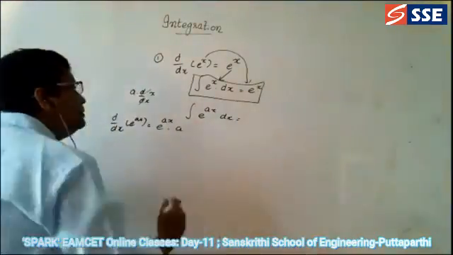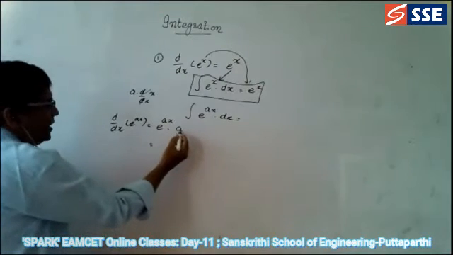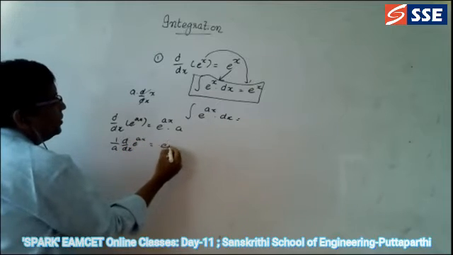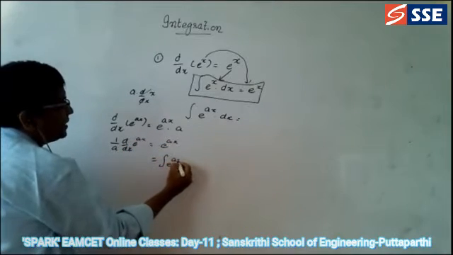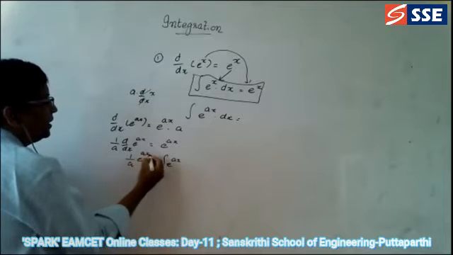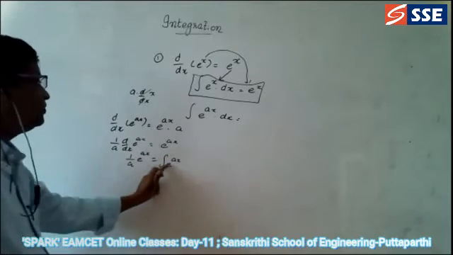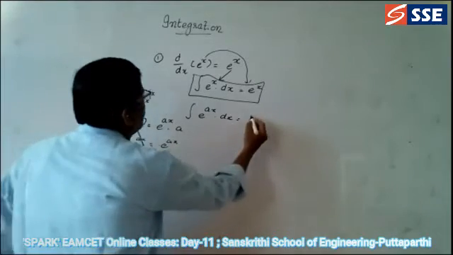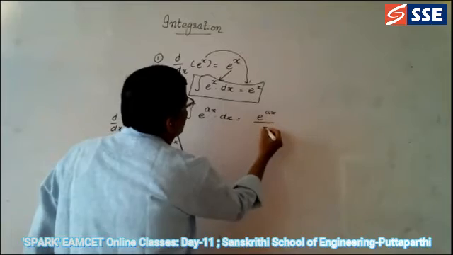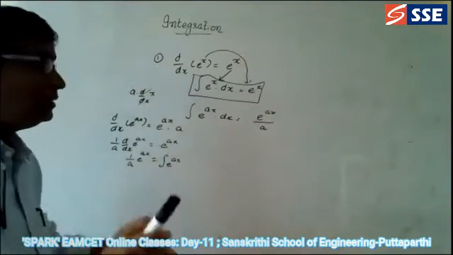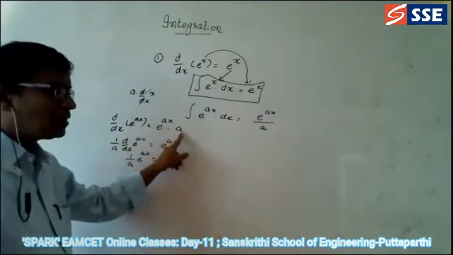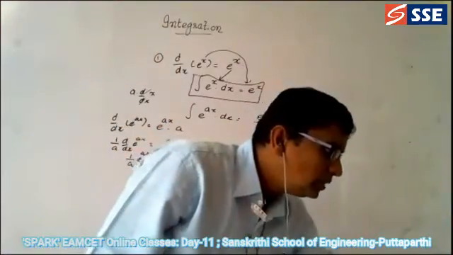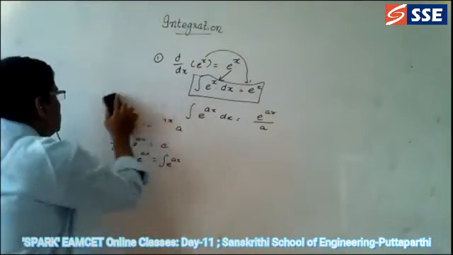Okay, good. Somebody wrote this one. So now we can bring this to this side: 1 by a into d by dx of e power ax is equal to e power ax. If you find the integration this side, it becomes 1 by a into e power ax. That means d by dx, if you send it this side, it becomes integration. So integration of e power ax is equal to 1 by a, e power ax. See here, remember this: in differentiation, if you multiply by the constant, then in integration it will become divided by. Remember this. So this is the formula for this.